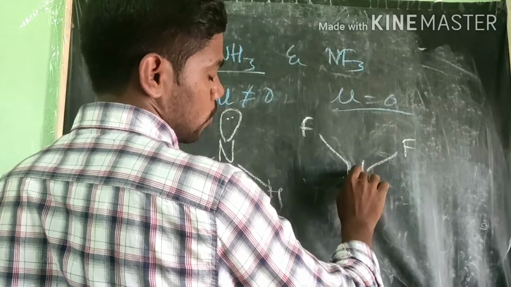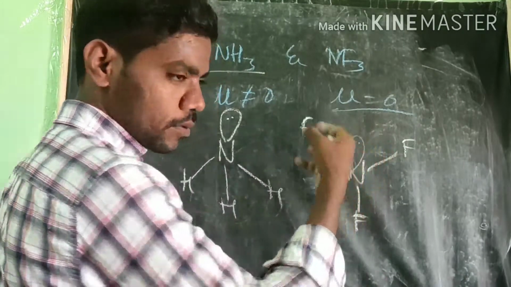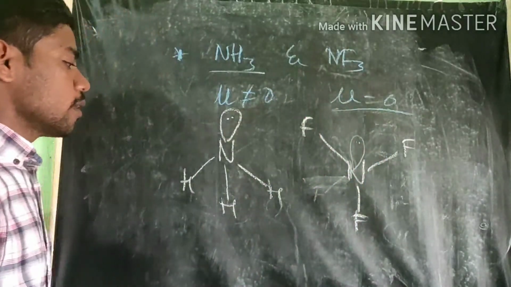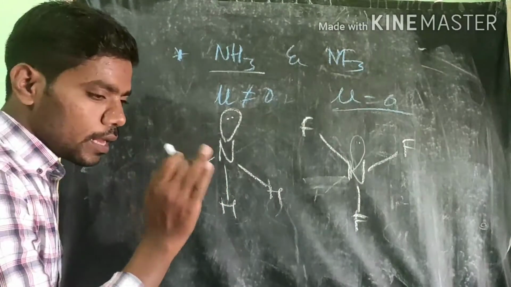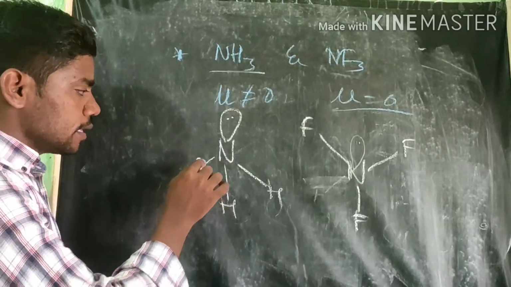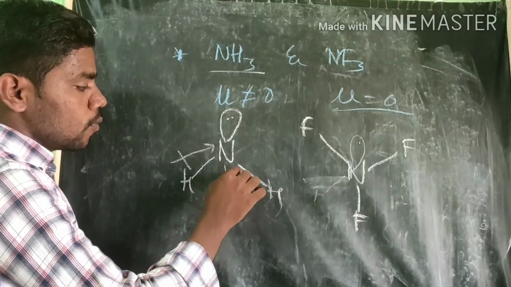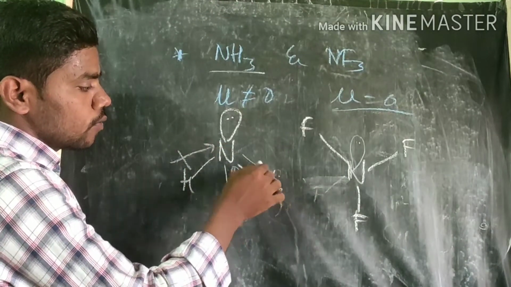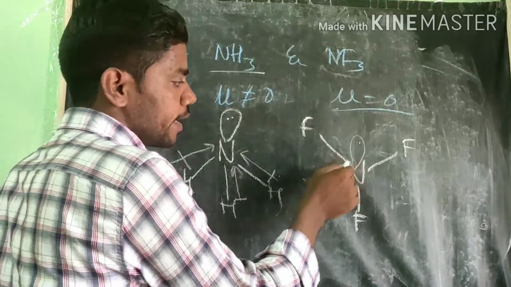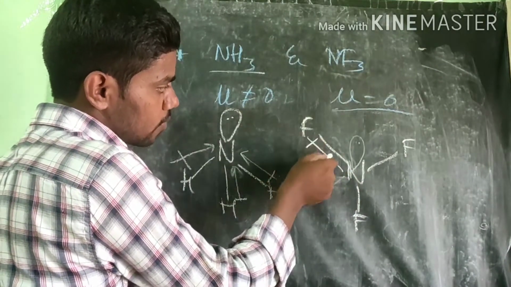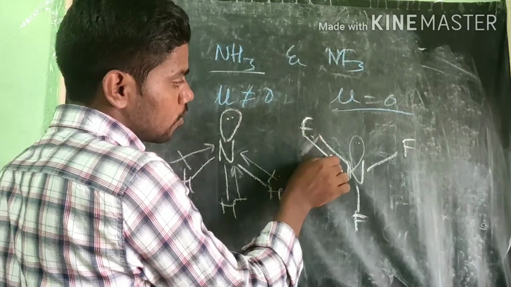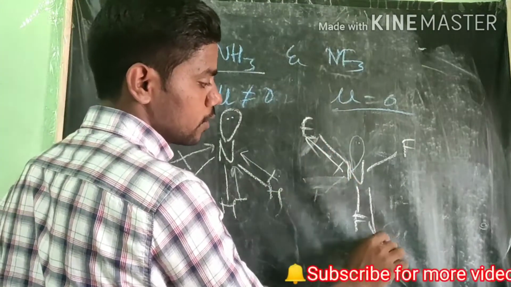One lone pair comes on the upper side. Look at the electronegativity: fluorine is more electronegative compared to all these atoms.